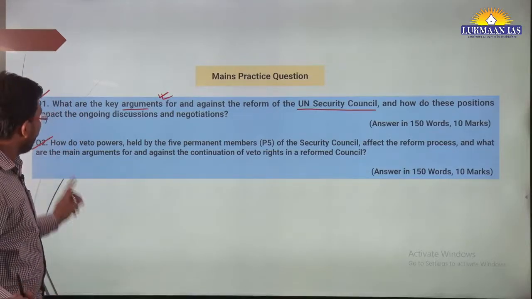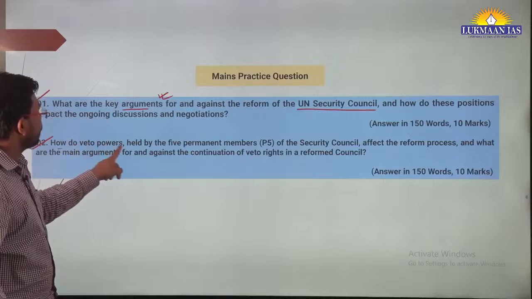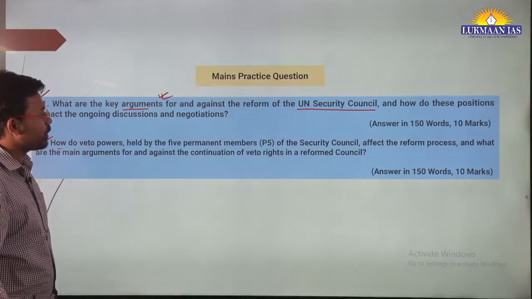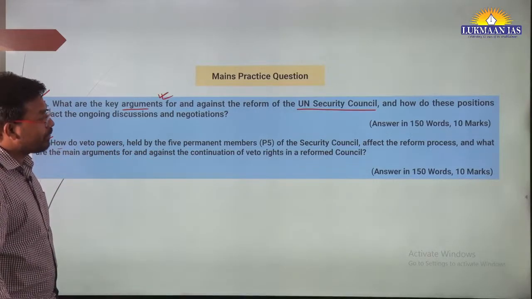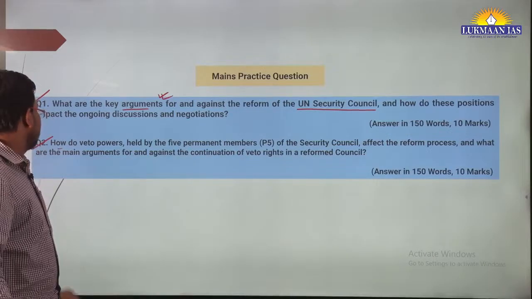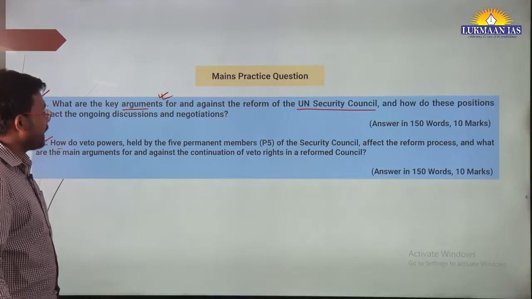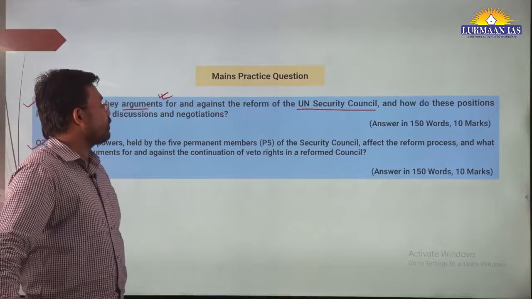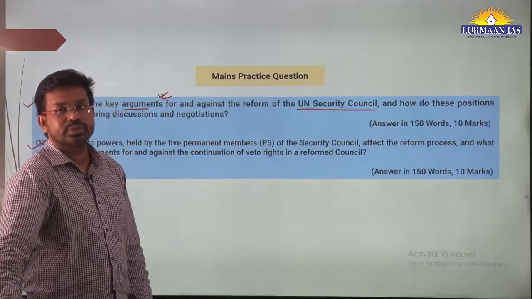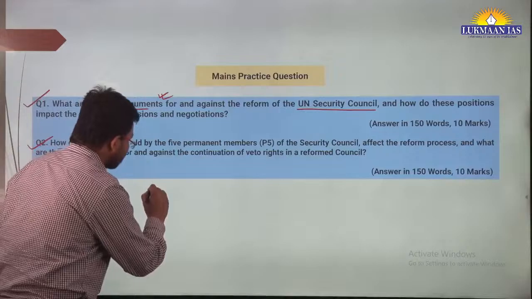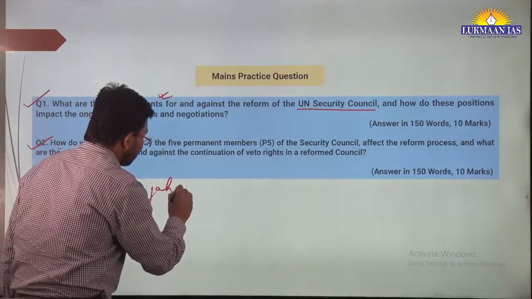It says, how do veto powers held by the 5 permanent members of the Security Council affect the reform process, and what are the main arguments for and against the continuation of veto powers in a reformed council?